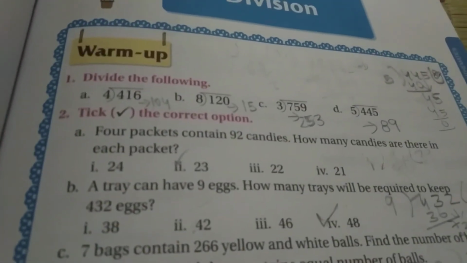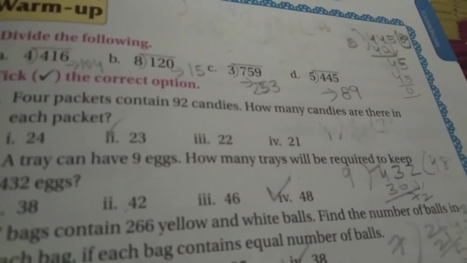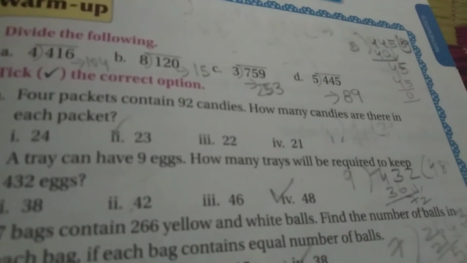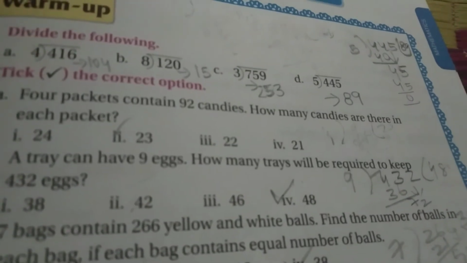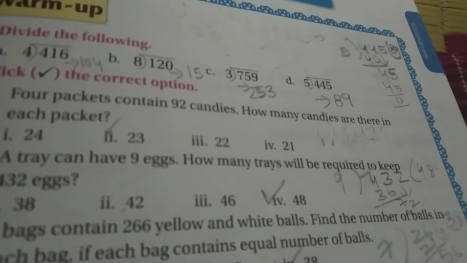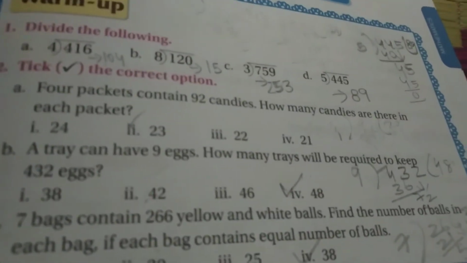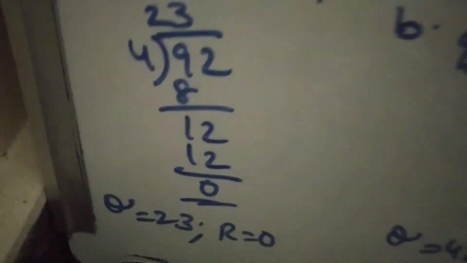Second option is tick the correct option. First one is what? 4 packets contain 92 candies. How many candies are there in each packet? That means 4 packets contain how many candies? 92 candies. We need to find out how many candies there are in each packet. That means what we need to do? Division. 92 divided by 4.